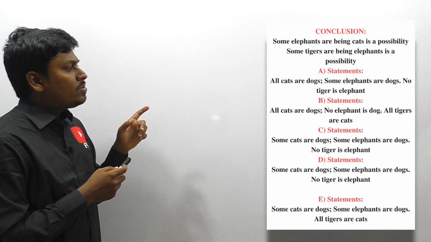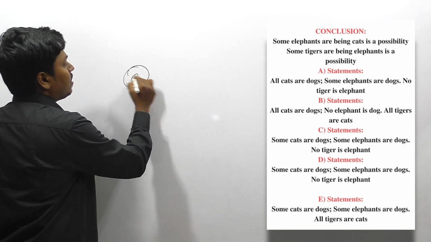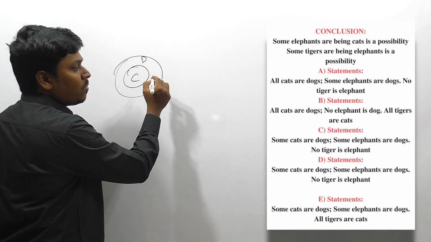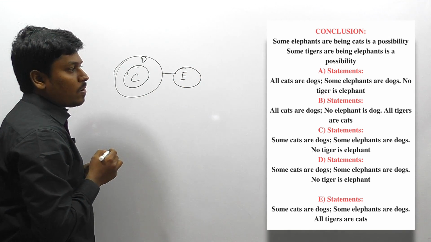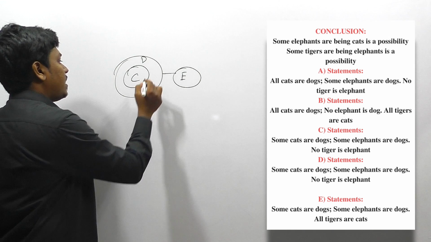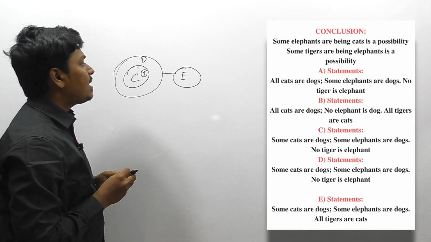But statement number 2, all dogs are cats. So let me go for statement number 2, all cats are dogs, right? The second will be no elephant is dog. So no elephant is dog, and all tigers are cats. So all tigers are cats. Okay. So the first conclusion is some elephants being cats is a possibility.